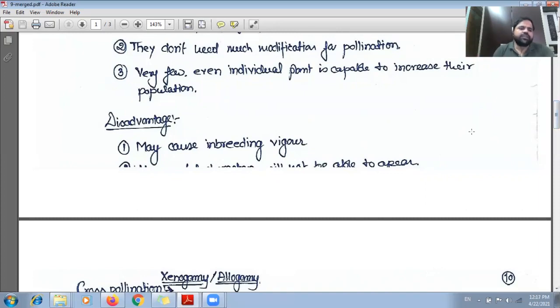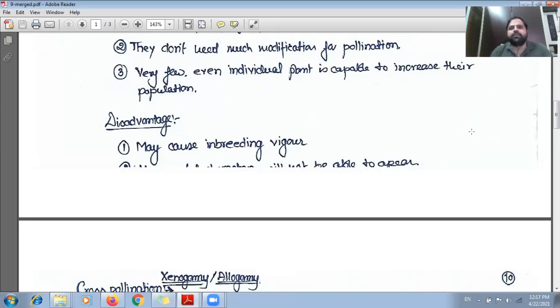Now, the third disadvantage is that adaptation to the change in the environment would be reduced. What happens when there is a variation among the population? They will have different adaptation properties in different individuals due to genetic variability towards the environment.